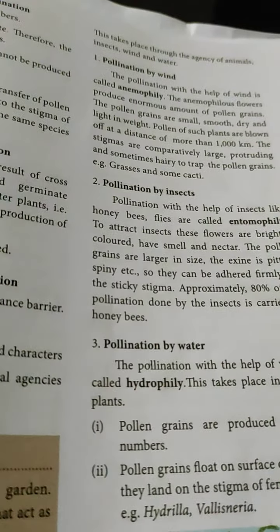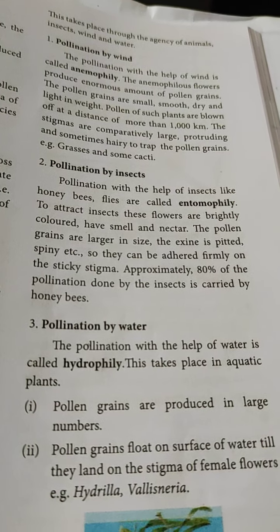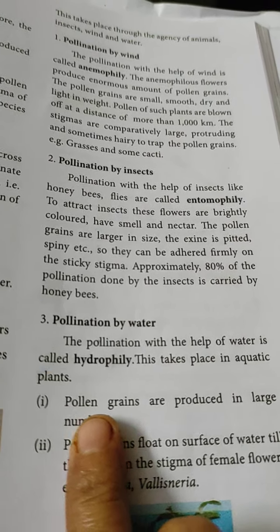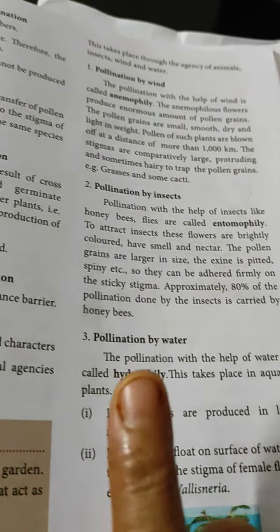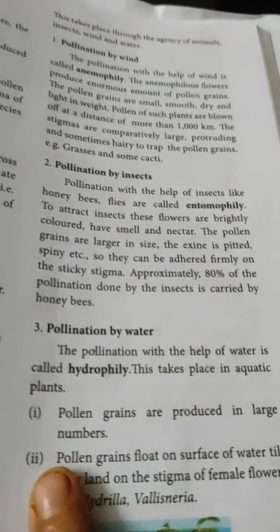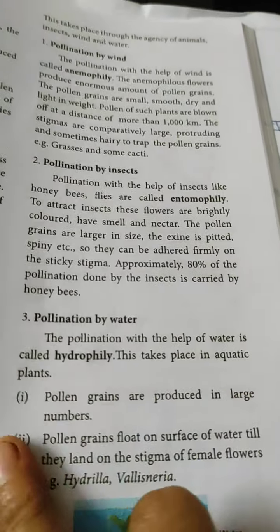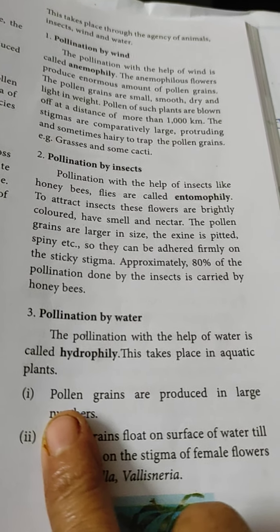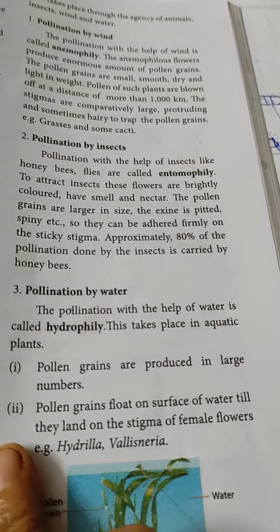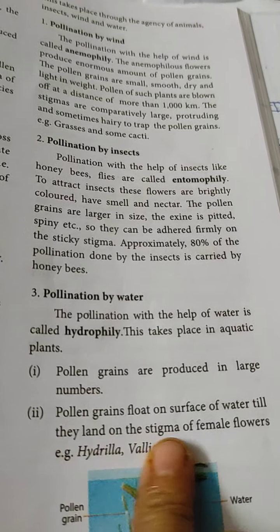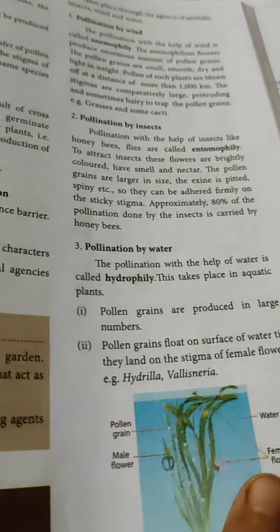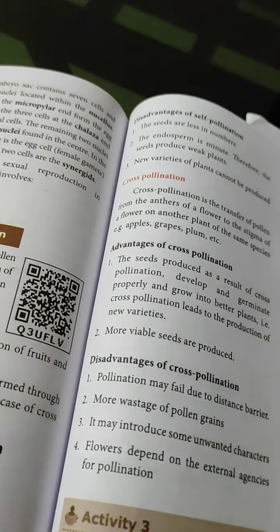Next one, pollination by water. Pollination with the help of water is called hydrophily. Hydro means water, phily means liking. Water-liking plants. When water is responsible for the pollination process, it is called hydrophily. This takes place in aquatic plants. What are the characteristic features? The pollen grains are produced in large numbers. Number 2, pollen grains float on the surface of water till they land on the stigma of the female flowers. Example, Vallisneria, the typical example. Hydrilla is also an aquatic plant.